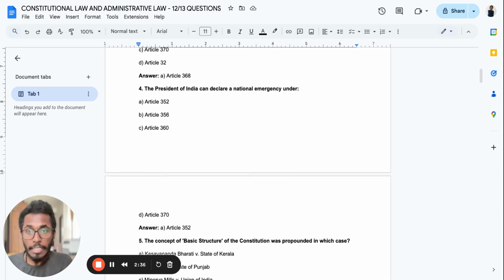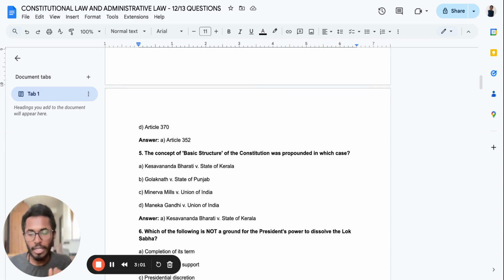Keep that in mind. Question 4: the President of India can declare a national emergency under what? Remember, we have three kinds of emergency: financial emergency, national emergency, and what is the third emergency? I want you to let me know in the comment box. Now, the President of India can declare a national emergency under Article 352. Remember, learn all three emergencies and see what the articles for them are. Just write it down somewhere in your book. It will be more than enough.